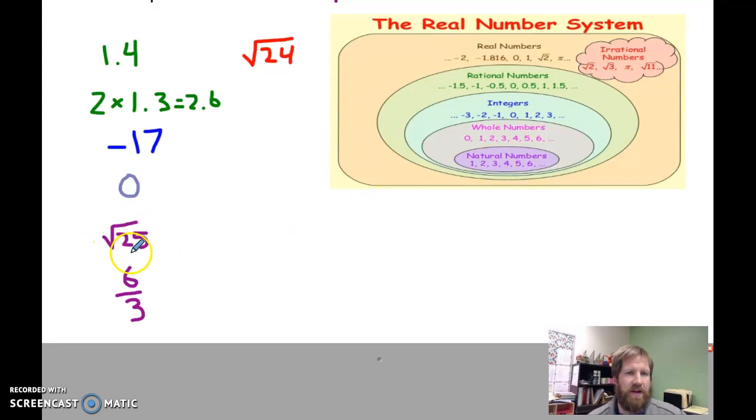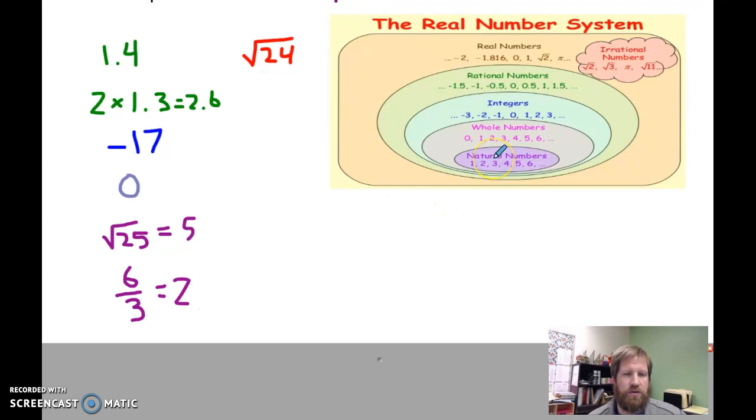The square root of 25. Well, the square root is asking us what number times itself is going to be equal to this number in here. 5 times 5 is equal to 25, so this is equal to 5, which makes this a natural number. Okay, 6 divided by 3, well, that's just equal to 2.